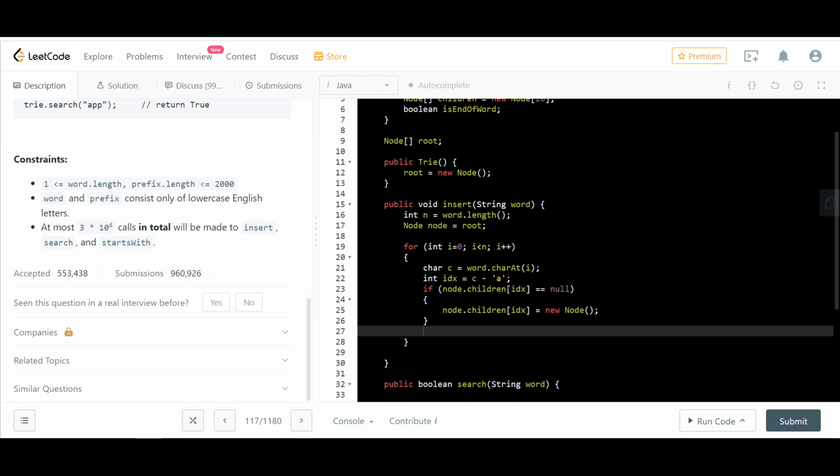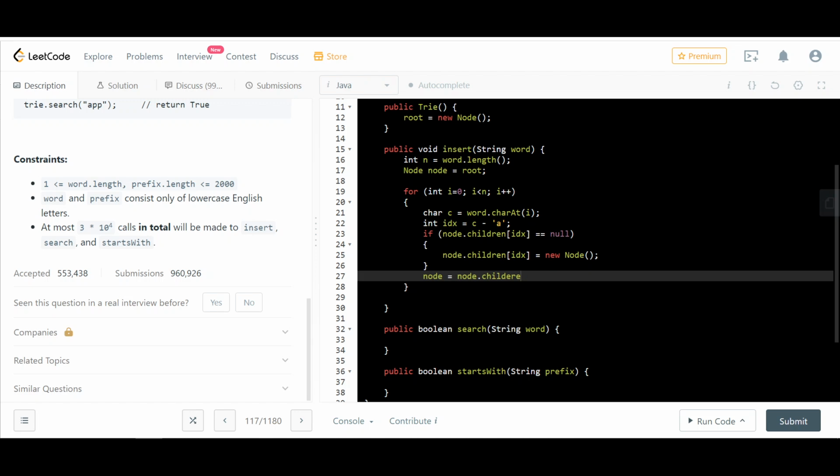So first character is done. Then we move to the second character, and so on until the last character, right? We also then have to move to node equals node.children of index. We move on to that node as well.